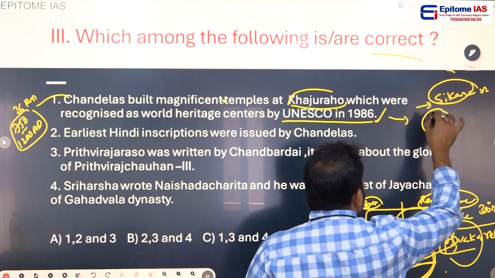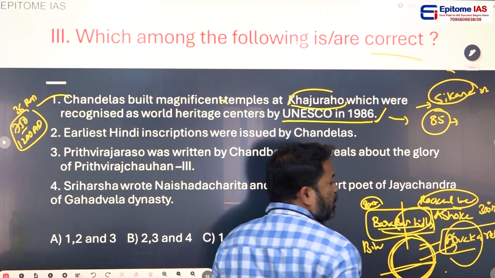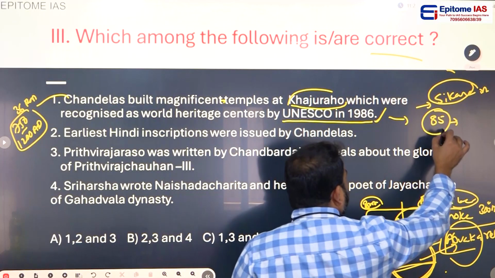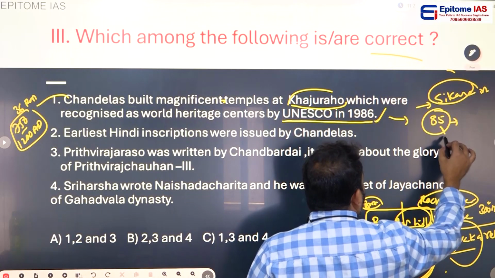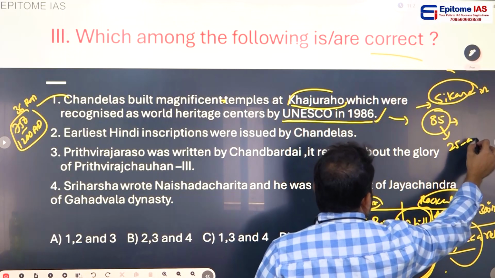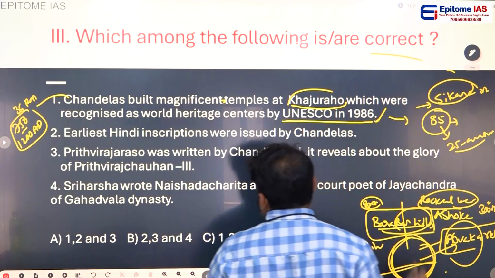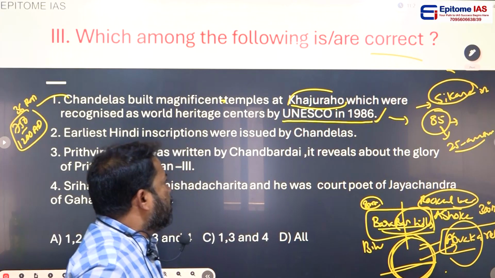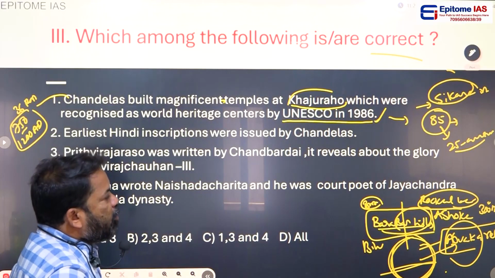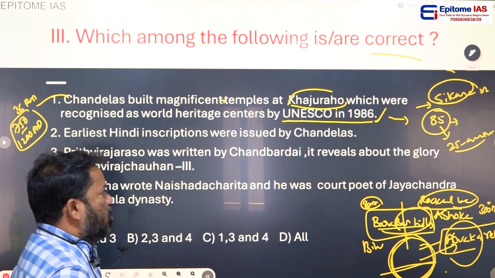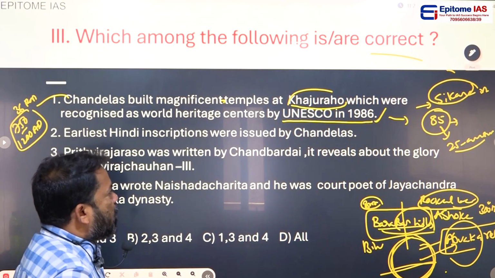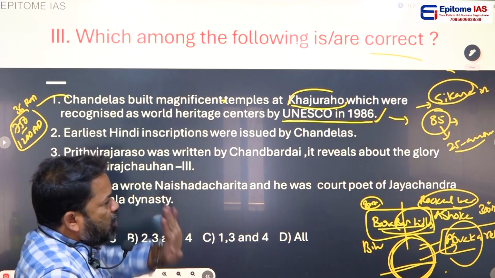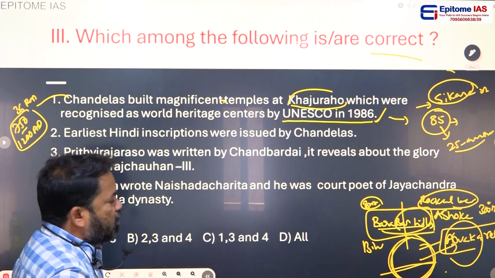Totally there were 85 temples, but many of them were destroyed, and at present only 25 are surviving. This is called the Khajuraho Temple Complex. This complex was recognized by UNESCO as a World Heritage Site in 1986.